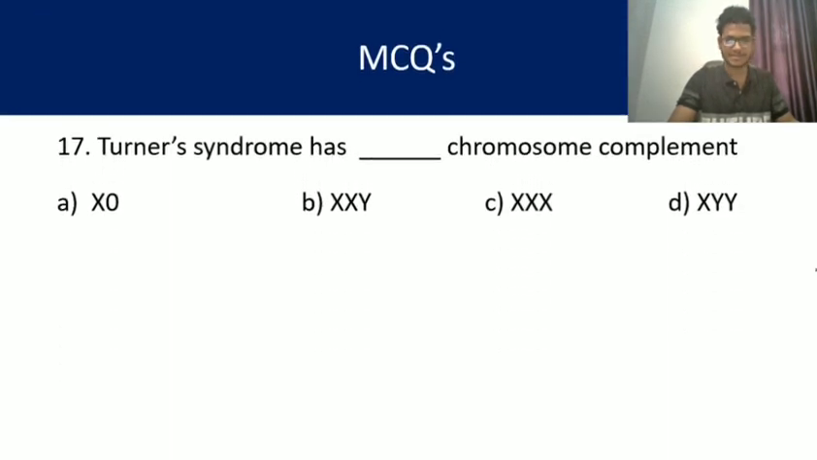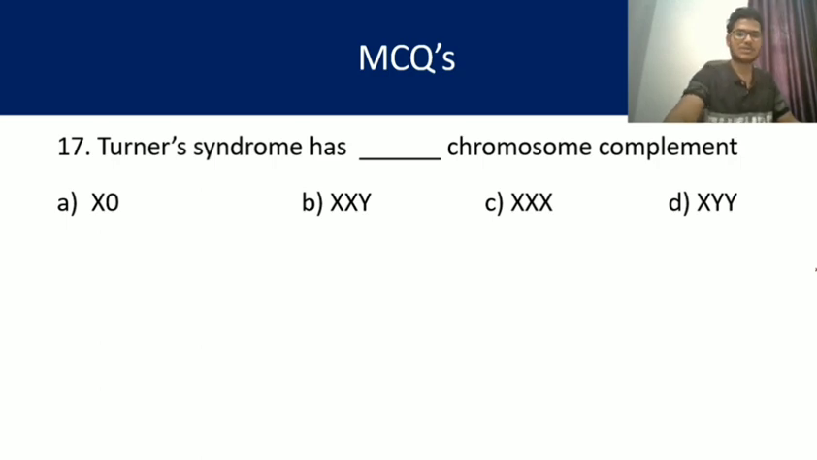Turner syndrome has dash chromosome complement. Yes, Turner syndrome. In case of Turner syndrome, we know that it is a sex chromosomal abnormality, and the sex chromosomal abnormality is due to lack of a sex chromosome.